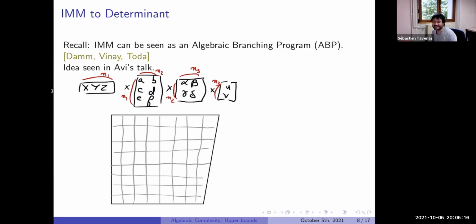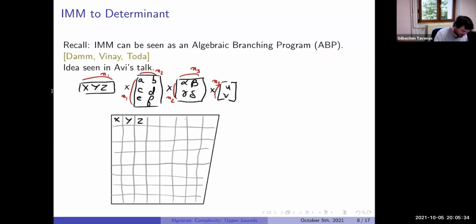Okay, I just take an 8 by 8 matrix. Why 8 by 8? I choose n1 plus n2 plus n3 plus 1. So 3 plus 2 plus 2 plus 1 is 8. And now I just copy the matrices I want to multiply.